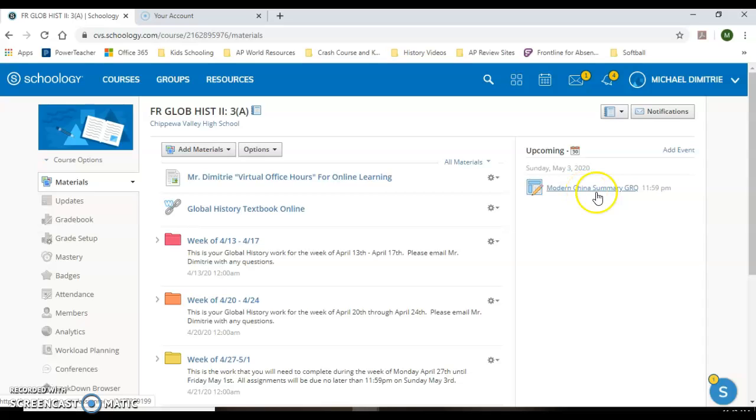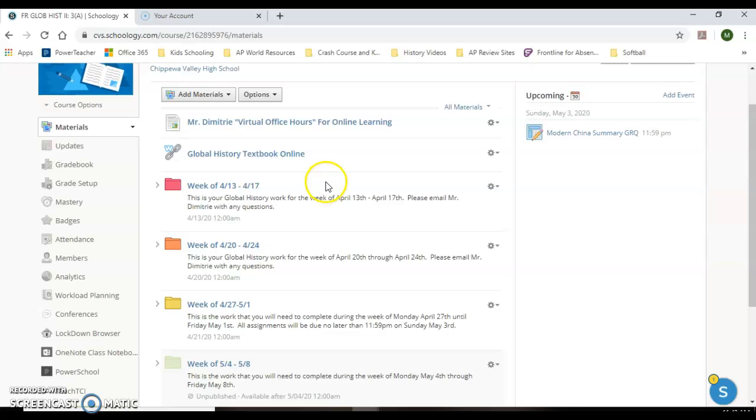Last week there were some technical glitches with the Cold War one that Schoology apparently worked out, because it looks to me like everyone's able to submit it that way, whether it's a picture of your handwritten work or a typed document, or even if you print it out and write on my documents and turn it in that way, that should be fine.